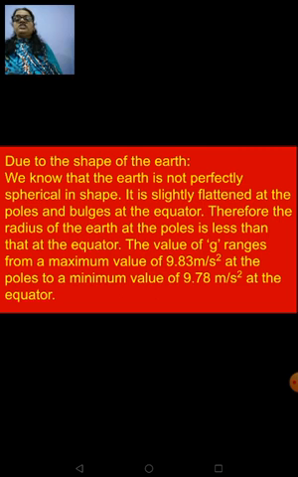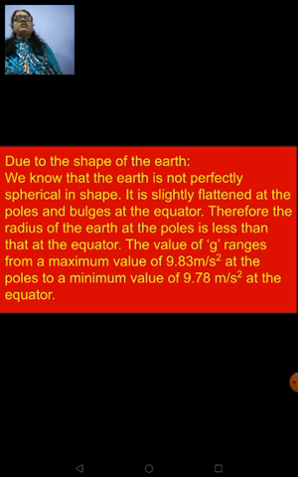Therefore, the value of g ranges from a maximum value of 9.83 meter per second square at the poles to a minimum value of 9.78 meter per second square at the equator. But on the surface of the earth, it is considered to be 9.8 meter per second square.